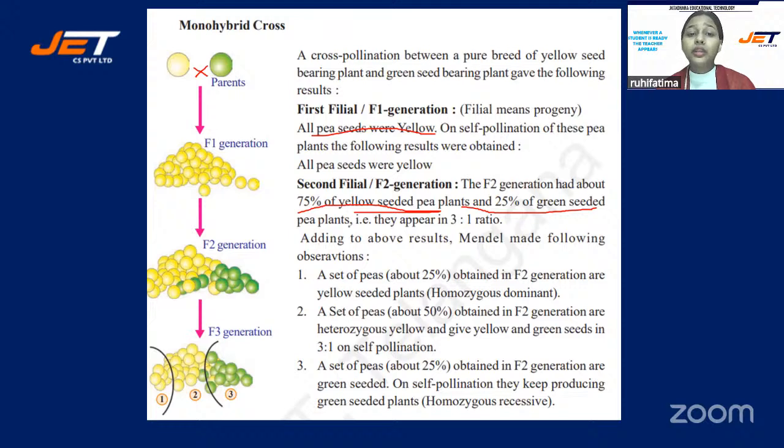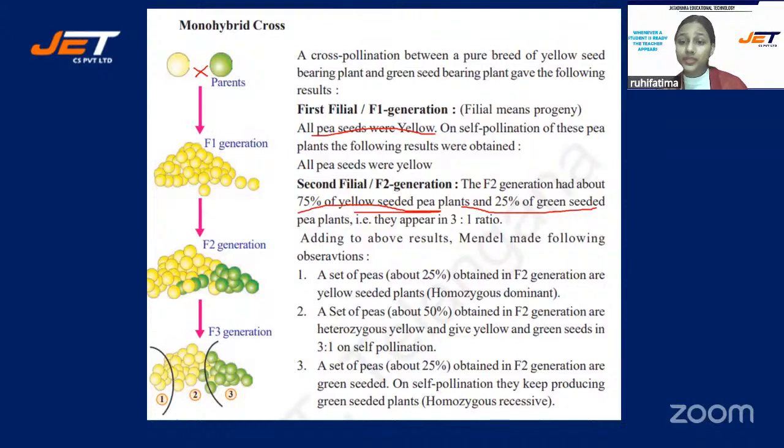Okay. Now, adding to the above results, what Mendel concluded: a set of peas, about 25% obtained in F2 generation, are yellow-seeded plants, that is homozygous dominant. A set of peas, about 50% obtained in F2 generation, are heterozygous yellow and give yellow and green seeds.